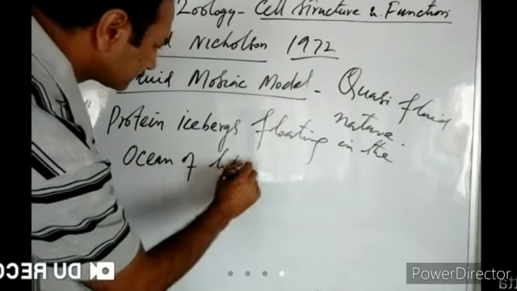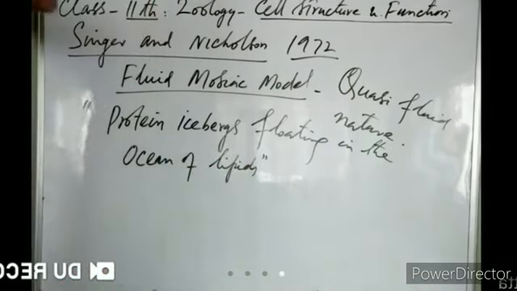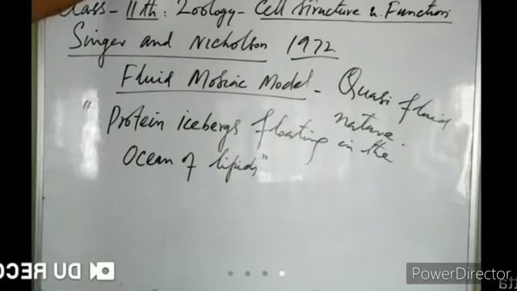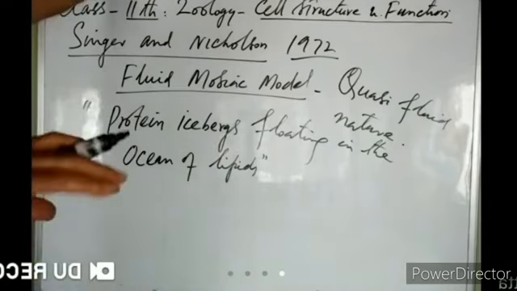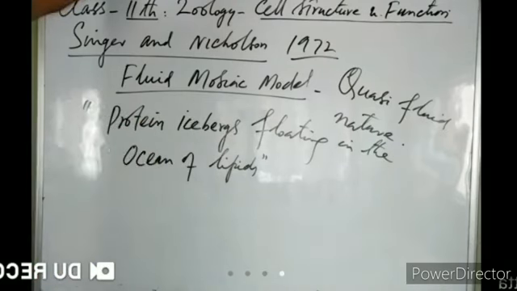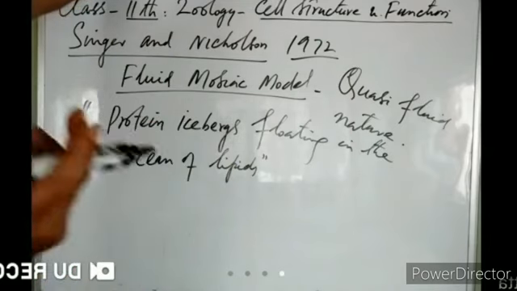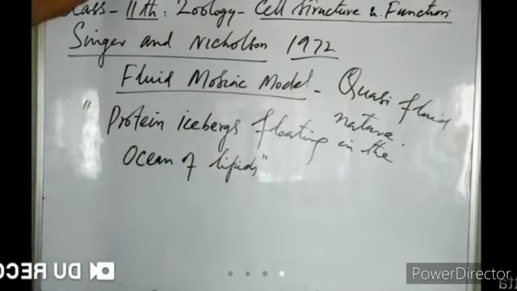As you may have seen, icebergs float in the oceans. Those icebergs are solid and the water is in liquid state. In that liquid water, the icebergs can easily float. So Singer and Nicolson said that proteins, which are solid in nature, remain floating in the lipid bilayer like the icebergs in the ocean, right?